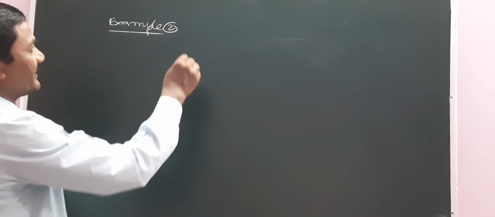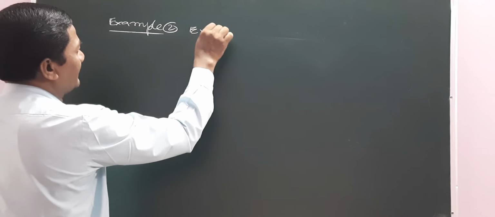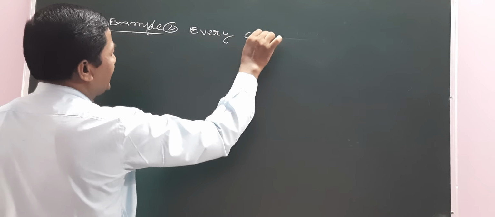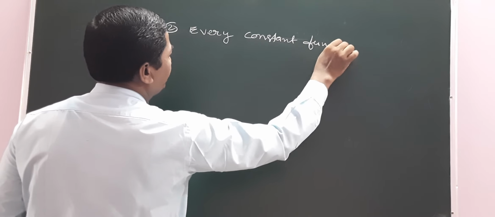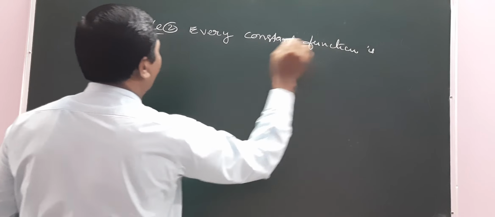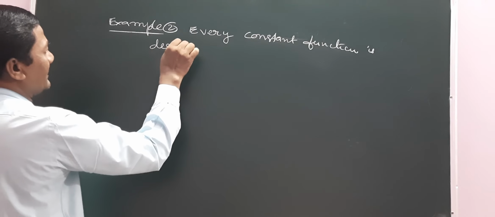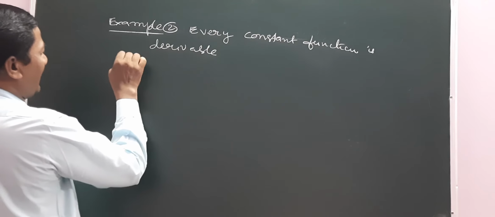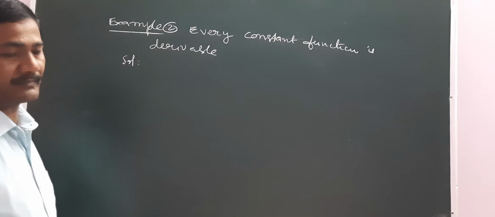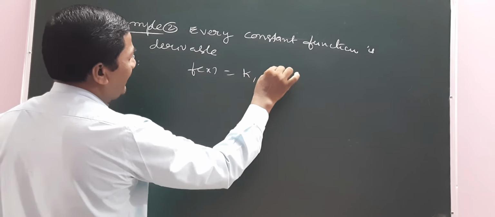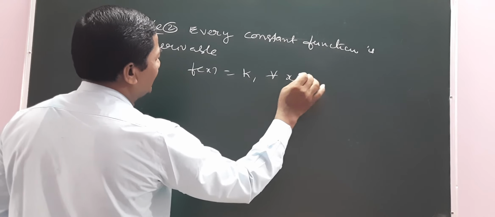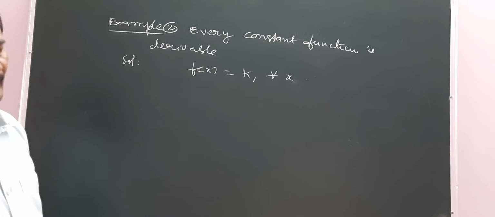Example 2. Every constant function is derivable. How can you prove this? Constant function means f of x is equal to k for all x belonging to the domain, right?